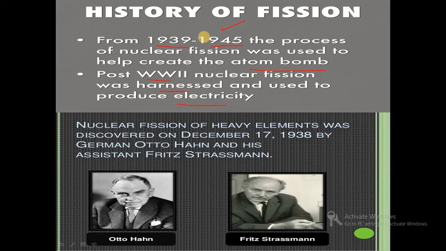So in World War II, nuclear fission was used to produce the atom bomb, but after the war completed, this technique was used to produce electricity or energy. Nuclear fission of heavy elements was discovered on December 17, 1938 by German scientist Otto Hahn and his assistant Fritz Strassmann. So Otto Hahn and Strassmann developed the nuclear fission process.